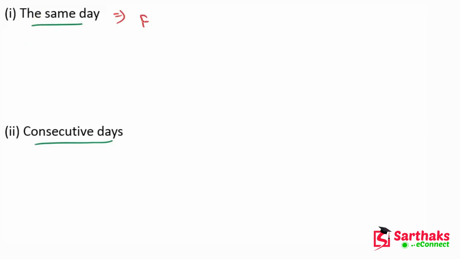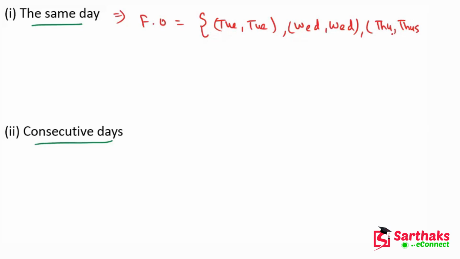Now in the first case, when they go on the same day, the favorable outcomes: it will be on Tuesday, meaning both are going on the same day, and it will be Wednesday, Thursday, Friday, and Saturday.